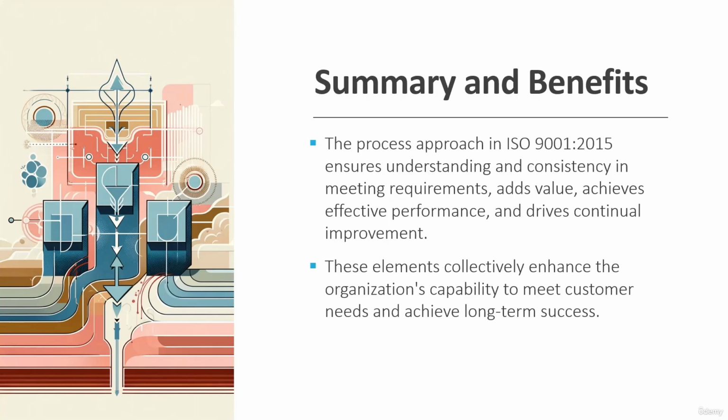So here is the summary of what we have discussed. The process approach which is used in ISO 9000 ensures that we consistently meet the needs of the customer, we give value to the customer, and we achieve the required performance, and this also would lead to continual improvement in the organization. That's the basic purpose of the process approach. The obvious benefit is that by using the process approach, you will be able to provide consistently good quality product or service to your customers, and that will lead to the long-term success of the company.